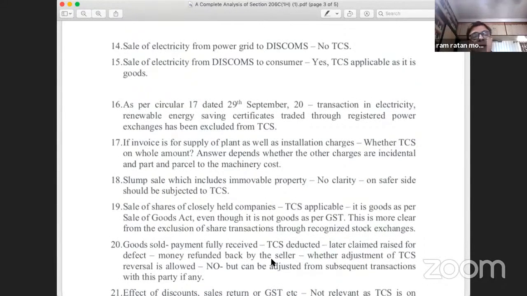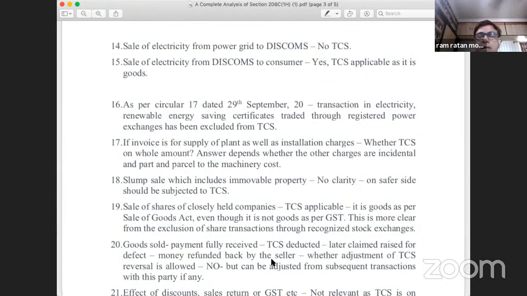Next is point number 18, slump sale. Now we all know what is a slump sale. Slump sale is the sale of an undertaking as a whole. An undertaking might have a lot of assets, immovable assets, movable assets, current assets, and then there are current liabilities also. Everything taken together, one single price is fixed and the undertaking is sold as a slump sale. Might be that in a slump sale, one of the items is an item of immovable property.